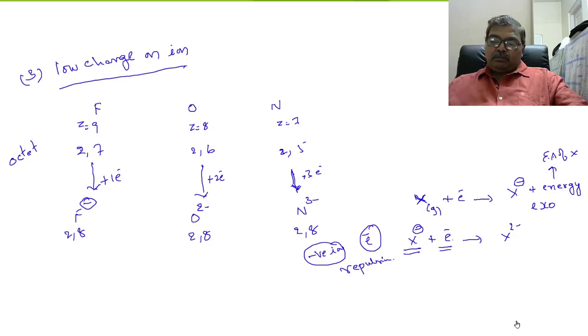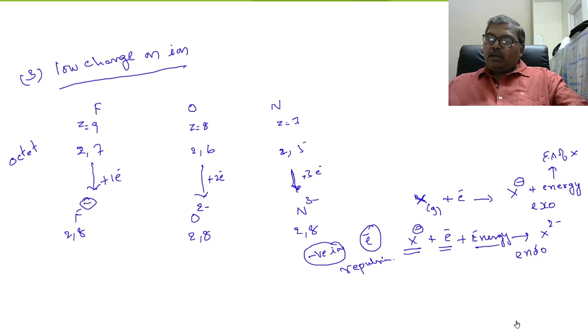So due to this, X minus, instead of liberating energy, absorbs energy and X2 minus is formed. And this is an endothermic process. Okay.